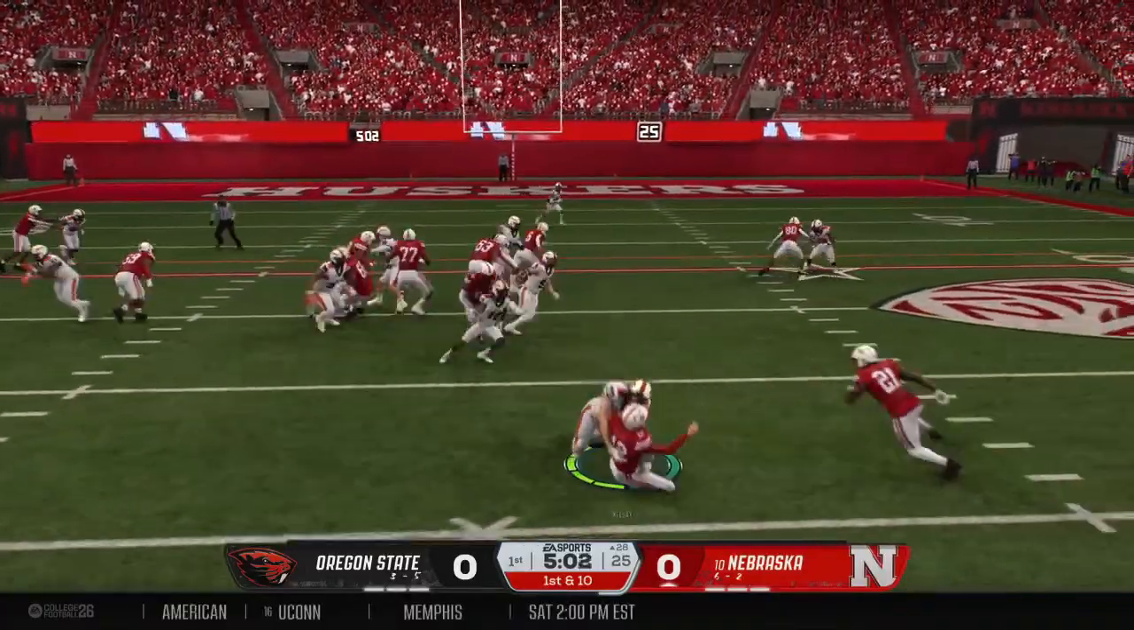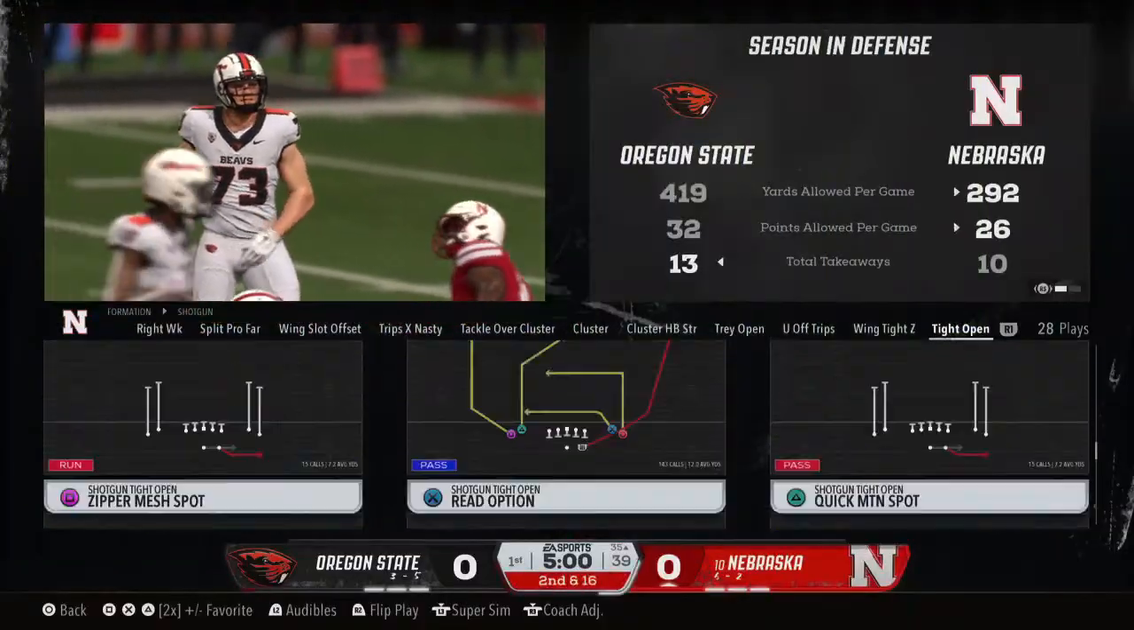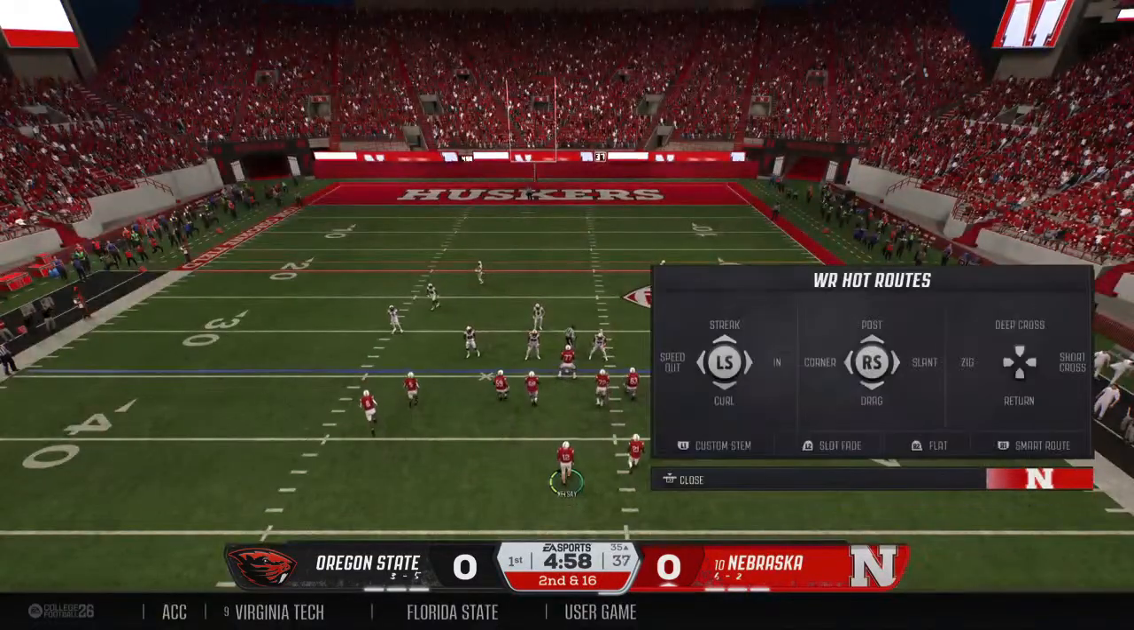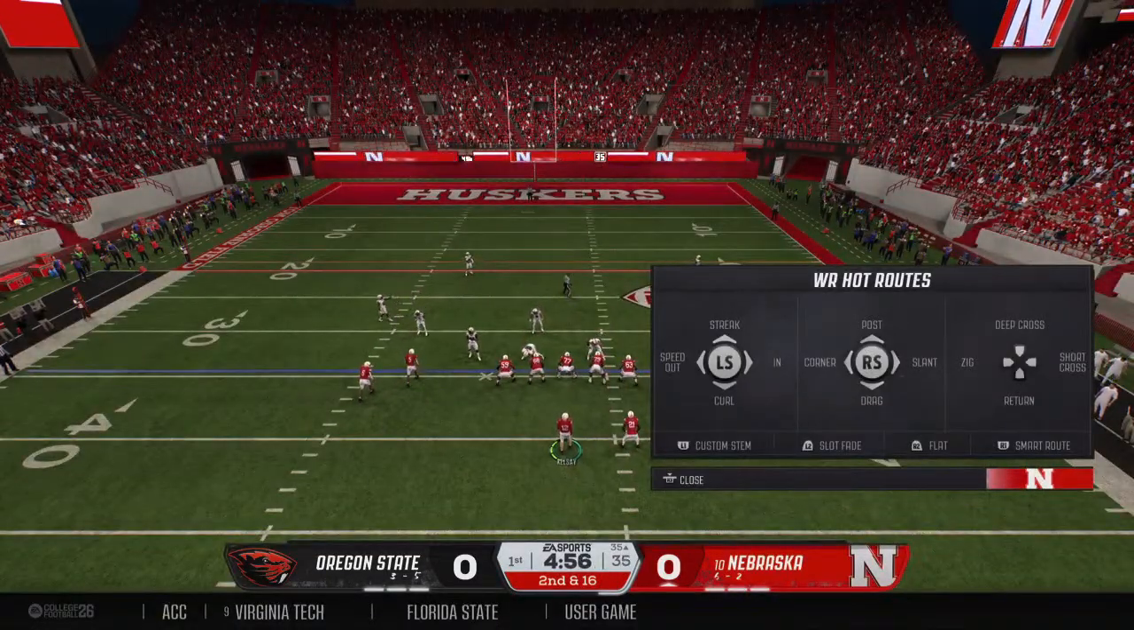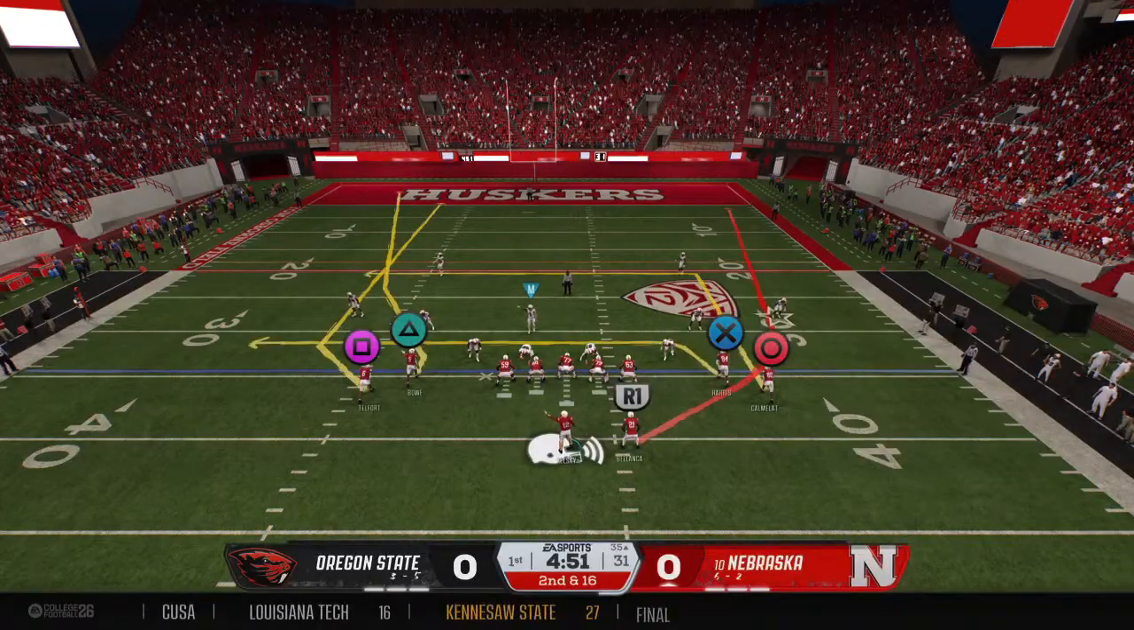Goes to the option. And the ball is free on the pitch. They recover their own fumble. Somehow, who knows how they got that thing back. The Huskers have put themselves in dire straits after that last play. It's 2nd and a mile.